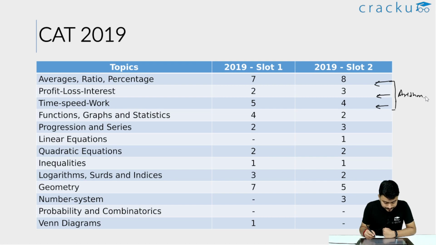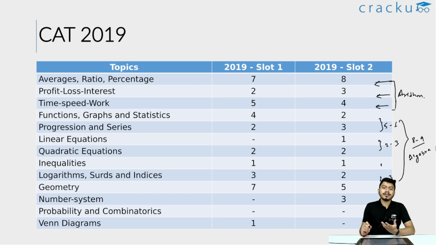Coming to algebra, functions, graphs, statistics and progression and series combined had 5 to 6 questions. Linear and quadratic equations had 2 to 3 questions. Inequalities had 1 question each. Logarithms had 2 to 3 questions. So this brings it close to approximately 8 to 9 questions in algebra in each of the slots.